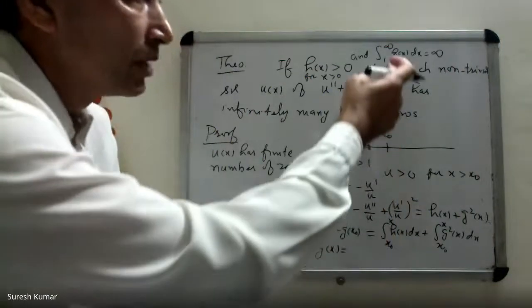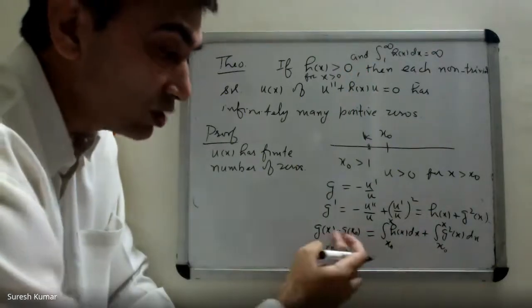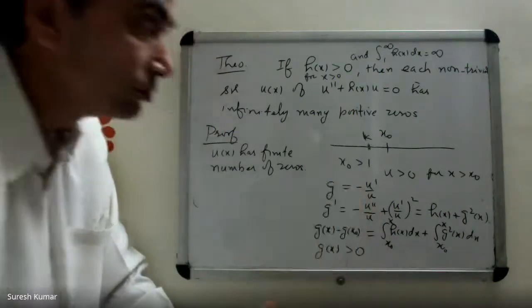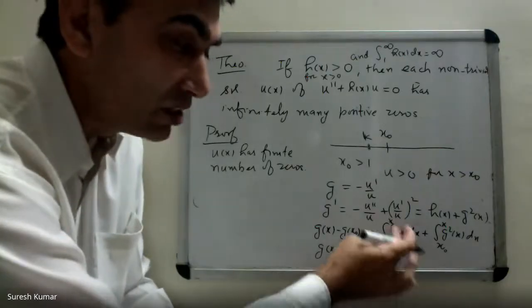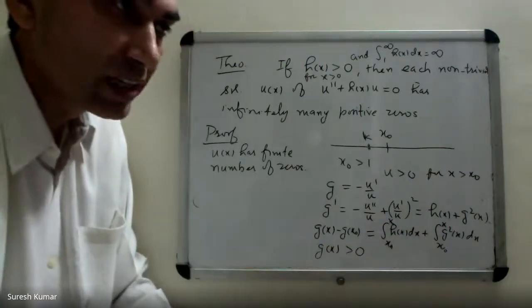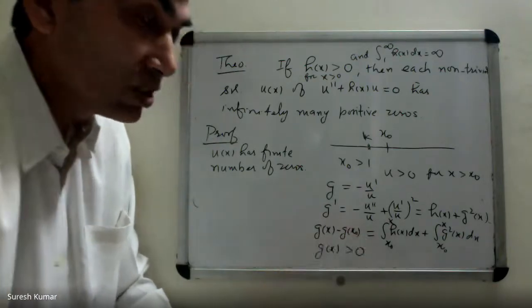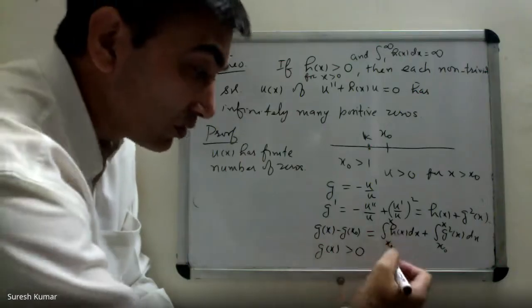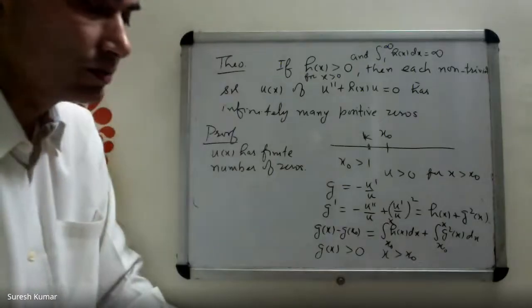I'm saying that the integral of h(x) from 1 to infinity is infinity. I can make it very large so that the overall sign of g(x) is positive, because this integral can be made arbitrarily large for some x. So the value of g(x naught) doesn't matter. Finally, I can say that g(x) is positive for sufficiently large values of x greater than x naught.